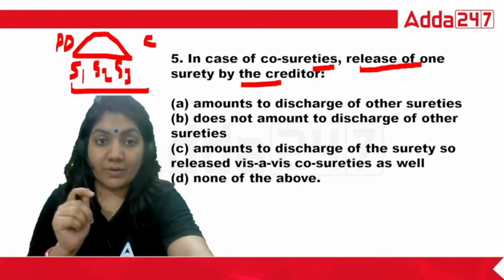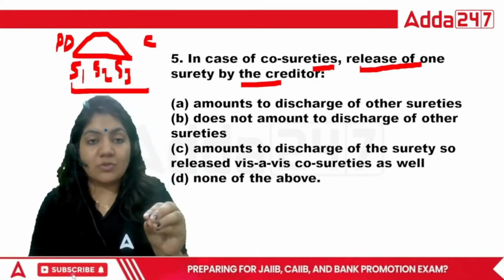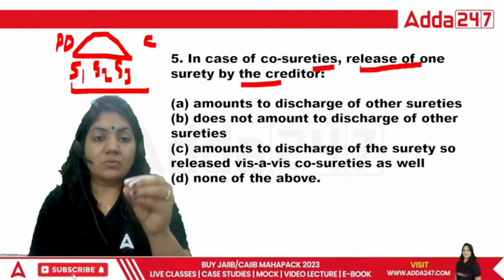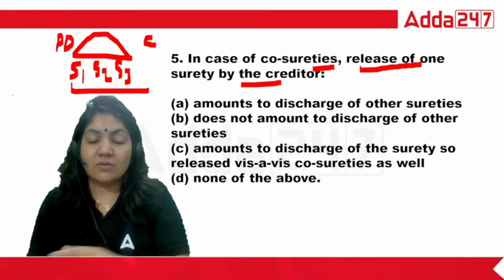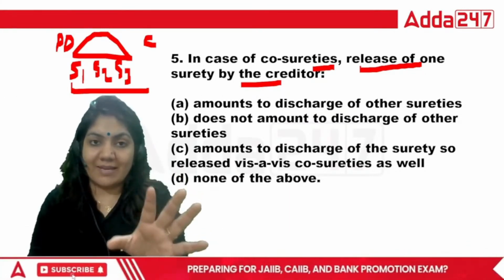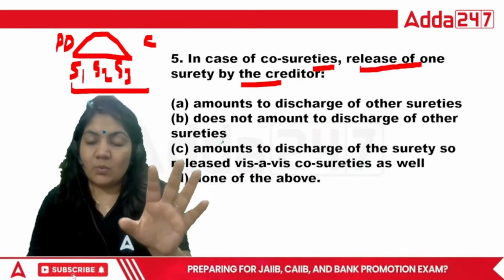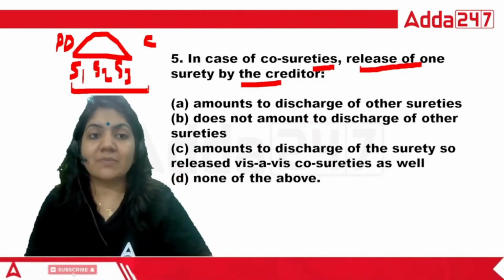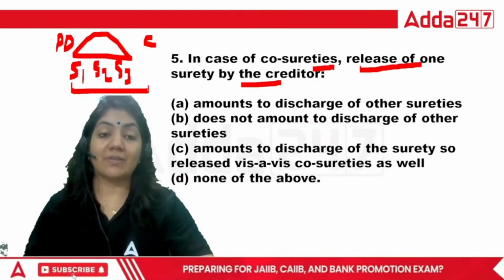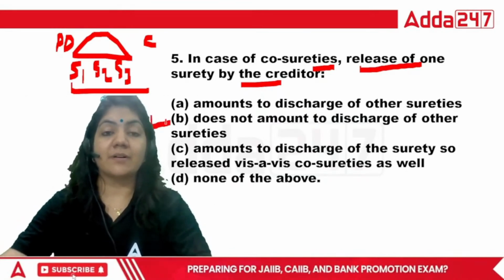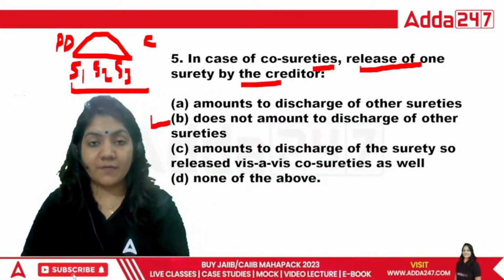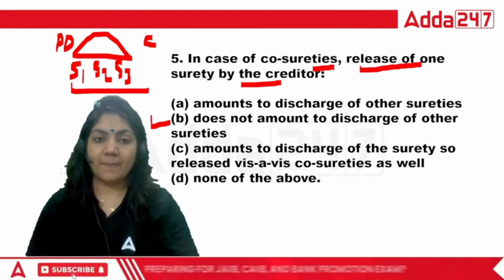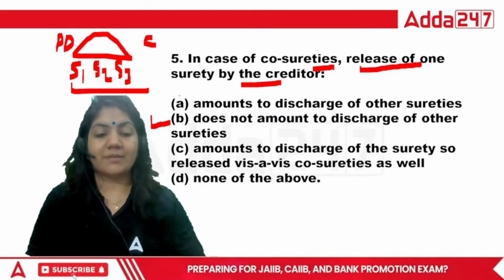These are the co-sureties. So suppose one co-surety, that is S1, has given the guarantee of 10,000 rupees, S2 20,000, S3 30,000. So suppose S1 has given the guarantee to the creditor. Okay, the work of S1 is clear. So in that case, it doesn't mean that it will discharge the other co-sureties. So that's why for the fifth one, B is the right answer. I hope you understand this question. Okay, this is the exact answer.